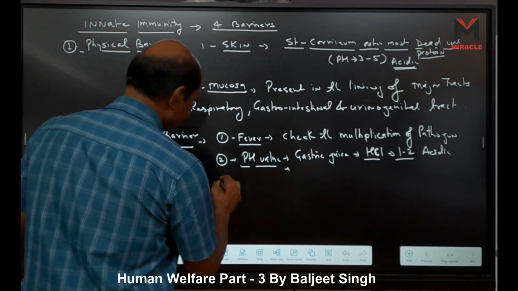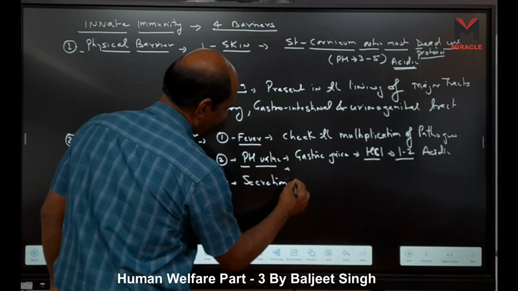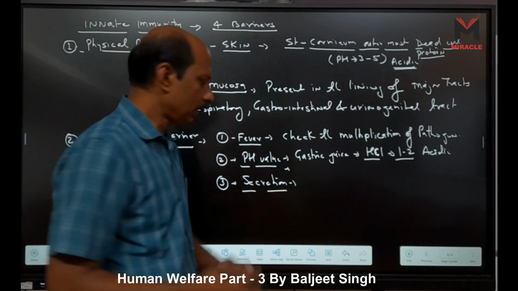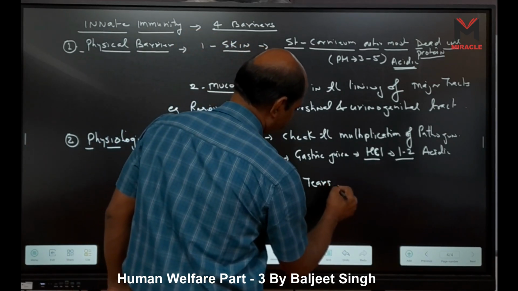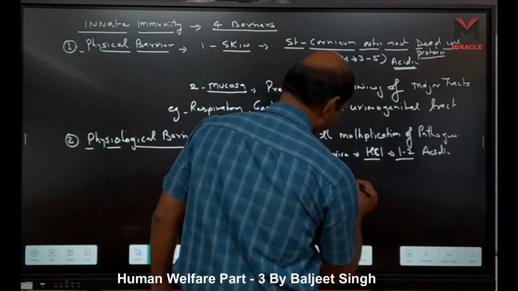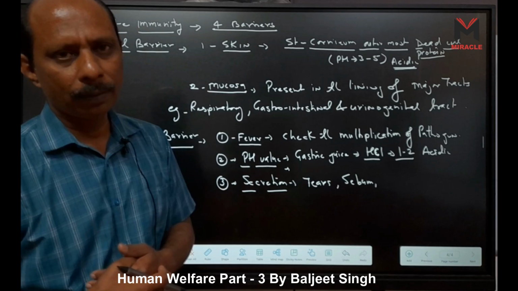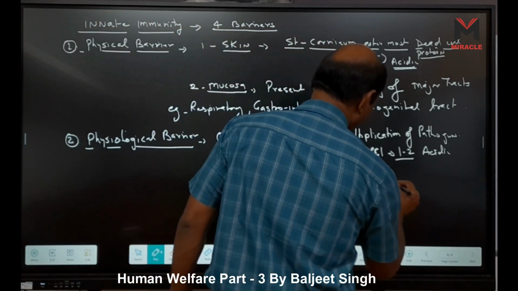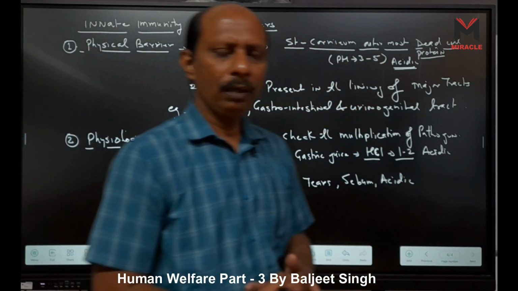And one more, third, is secretion. Some secretions, as for example, our eyes, tears, and sebum. As for example, in our ear, sebum is there, right? They also have acidic medium. They are also acidic, so they also protect us from infection.